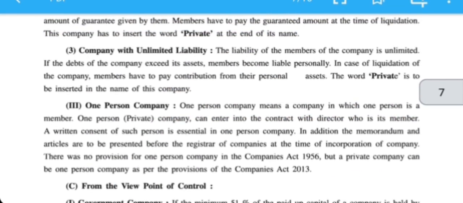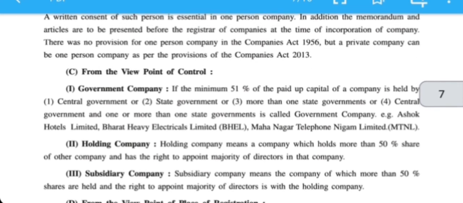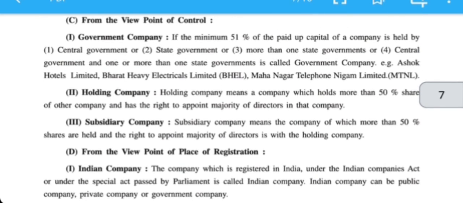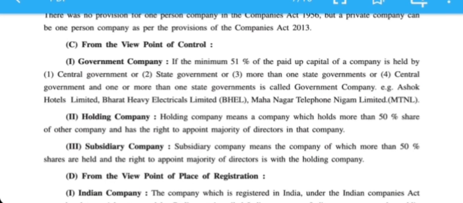Next, from the viewpoint of control, there are three types: government company, holding company and subsidiary company.